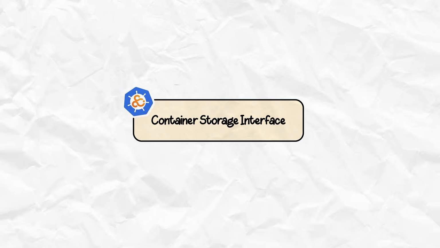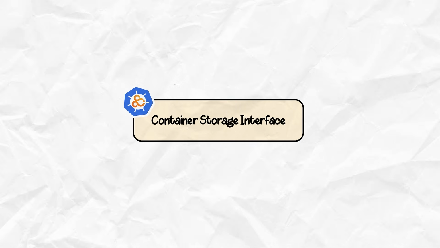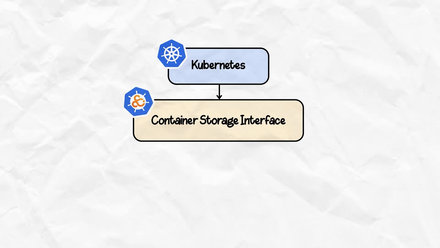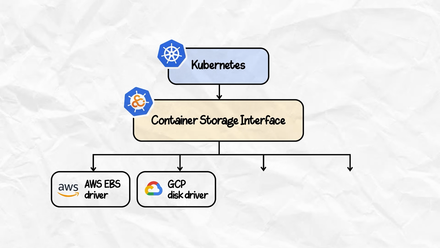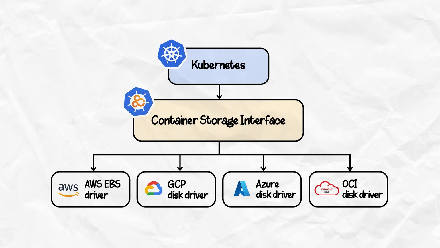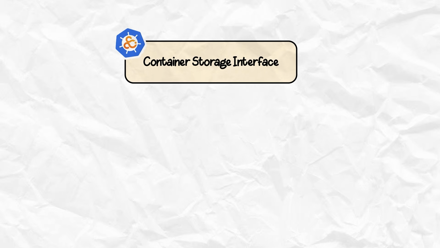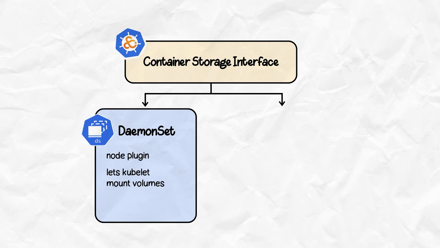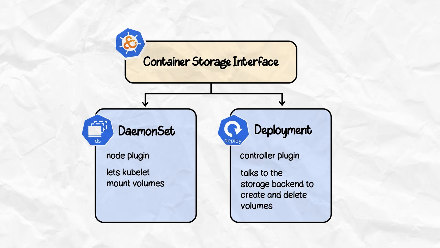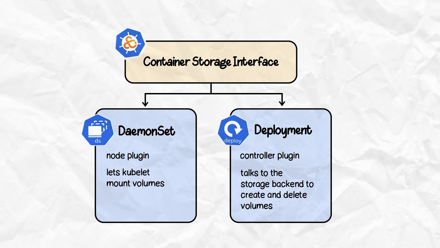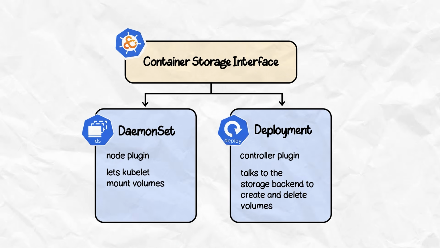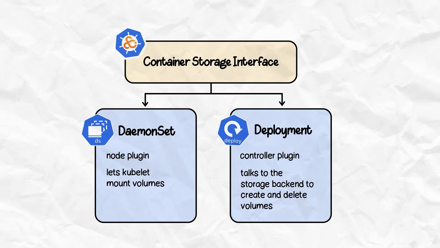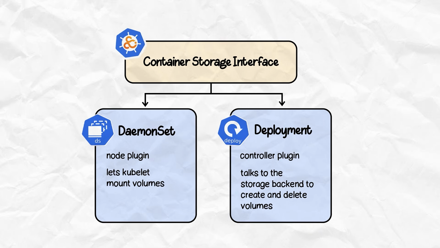Our next component here is CSI. Underneath all of this is the CSI, the Container Storage Interface. CSI is how storage vendors plug into Kubernetes without modifying core code. AWS, GCP, Azure, OCI, they all ship their own CSI drivers. A CSI driver runs as two pieces, a DaemonSet for the node plugin, so the kubelet can mount volumes, and a deployment for the controller plugin, which talks to the storage backend to create and delete volumes. You install the driver via Helm, then create a storage class that references it.